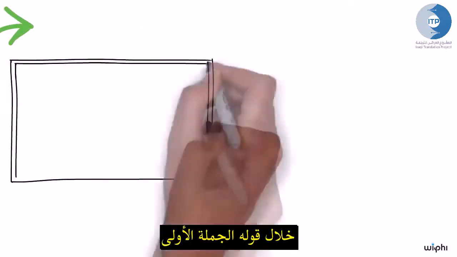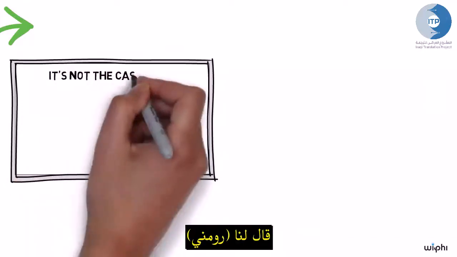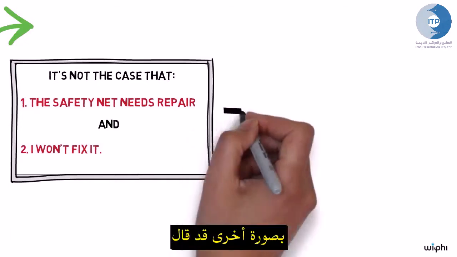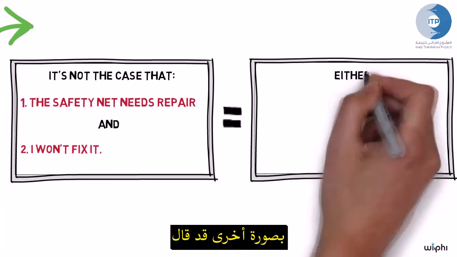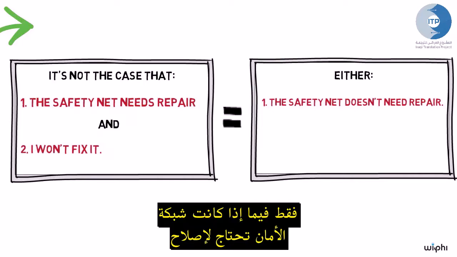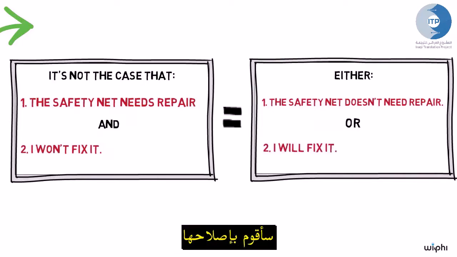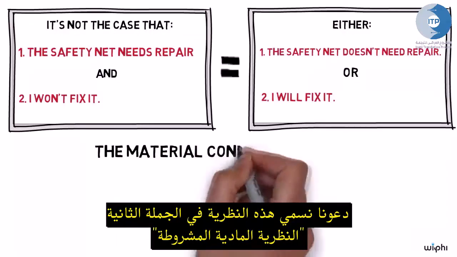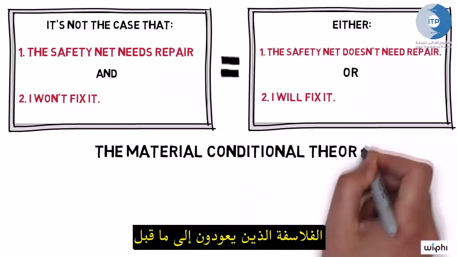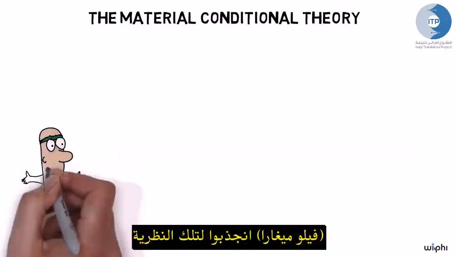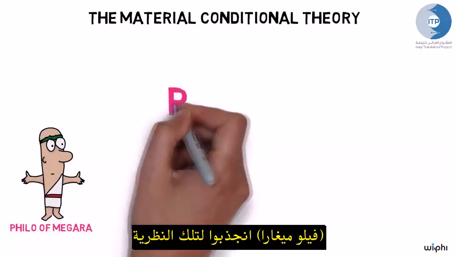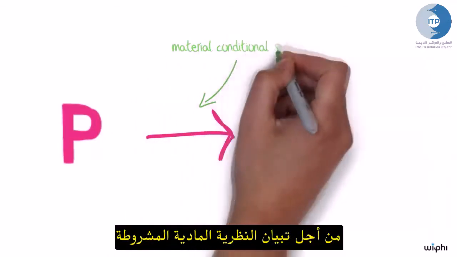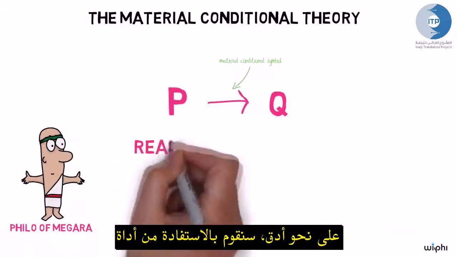By saying the sentence 1, Romney has told us that it is not the case that the safety net needs repair and he won't fix it. Equivalently, he said that either the safety net doesn't need repair or that he will fix it. Let's call this theory the material conditional theory. Philosophers, at least as far back as the Hellenistic philosopher Philo of Megara, have been attracted to this theory about what conditionals mean.